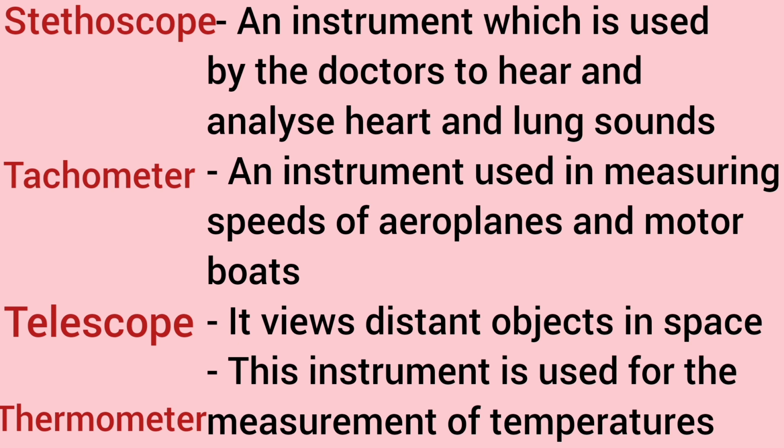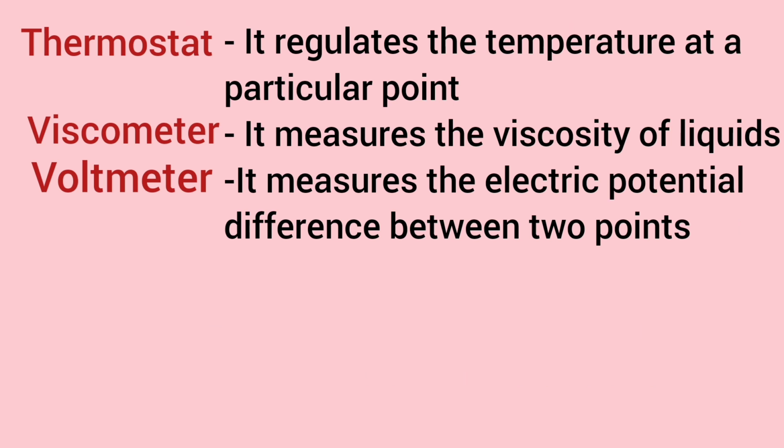Tachometer, an instrument used in measuring speeds of aeroplanes and motorboats. Telescope, it views distant objects in space. Thermometer, this instrument is used for the measurement of temperatures. Thermostat, it regulates the temperature at a particular point. Viscometer, it measures the viscosity of liquids. Voltmeter, it measures the electric potential difference between two points.